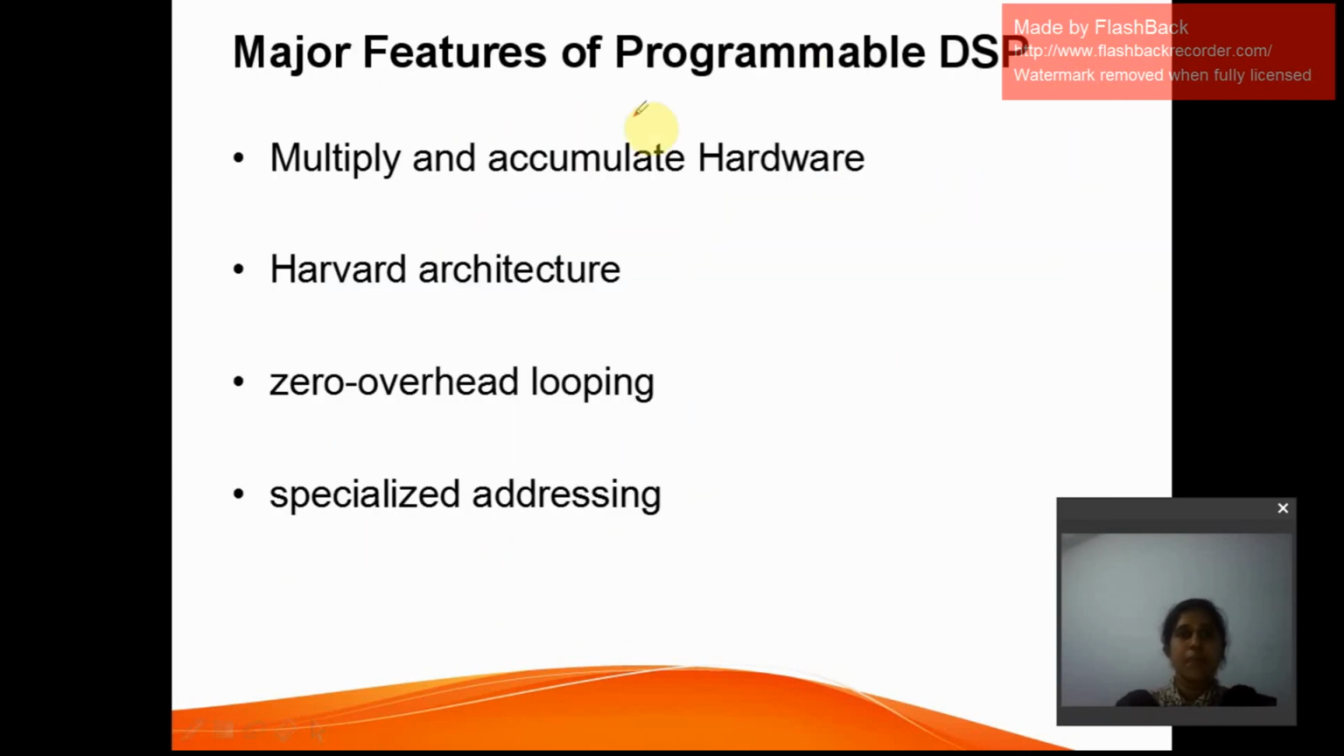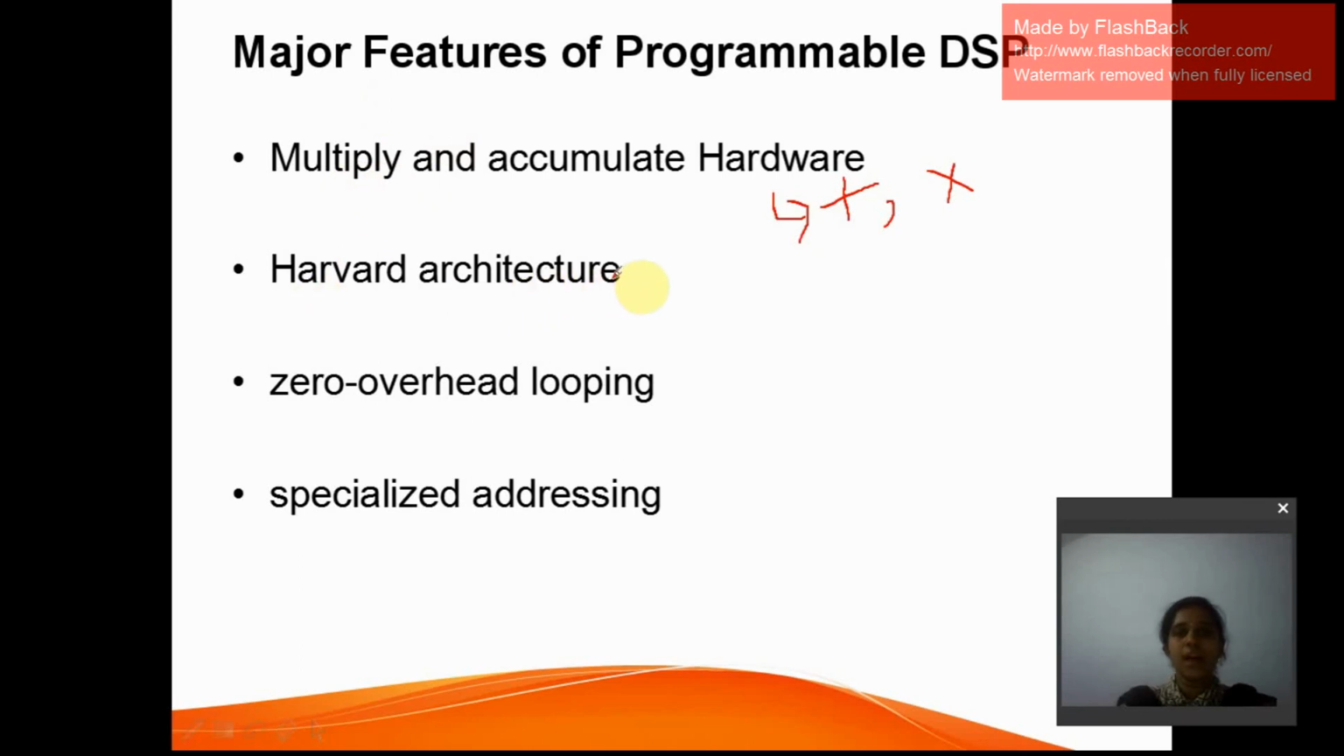And these are the major features of a programmable digital signal processing system. What are the major blocks it consists of? It consists of multiply and accumulate hardware. The major operations done in digital signal processing are addition as well as multiplication. So a multiplier and accumulator is the major hardware required in digital signal processing. That is the major feature required.